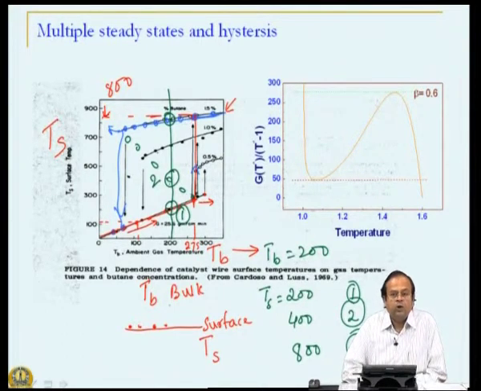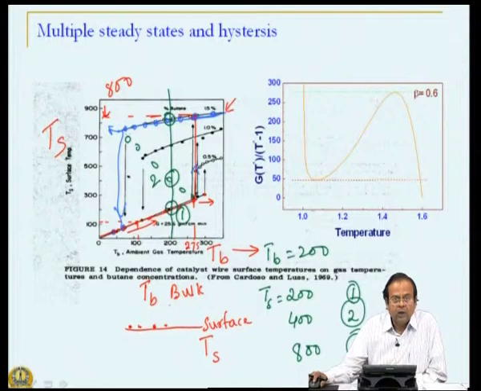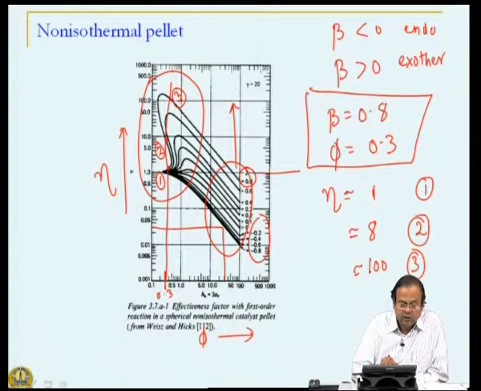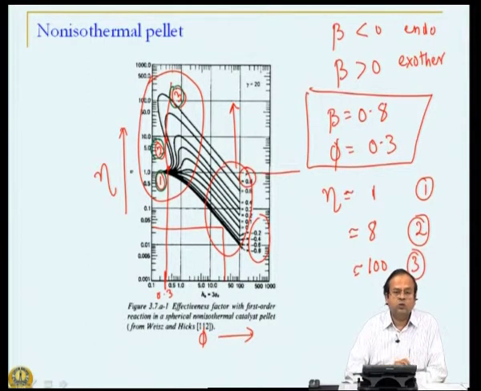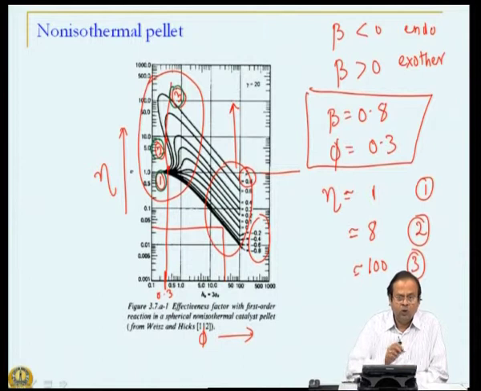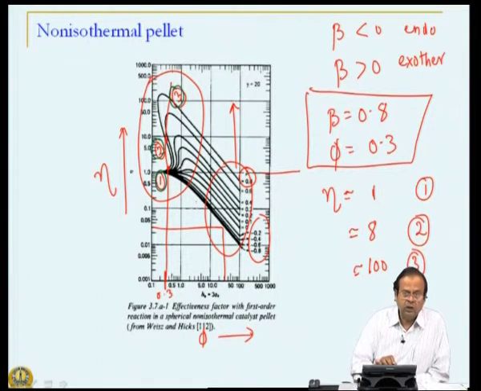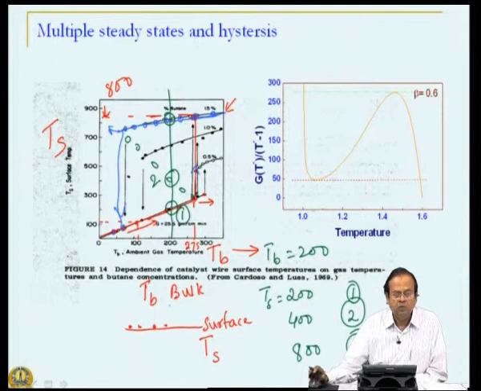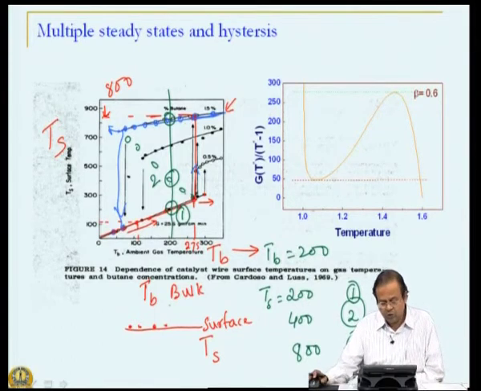So, now let us try to understand or analyze this situation. This is easy to analyze, and therefore, we will analyze this. But I want to again draw an analogy with the previous scenario, that is same conditions, 3 different solutions, 1, 2, 3. The reason for both these solutions is same, the reaction is exothermic, only here we are looking at internal mass and energy transport limitation. We will illustrate this same idea with external mass transfer limitation, which is relatively easy to look at.